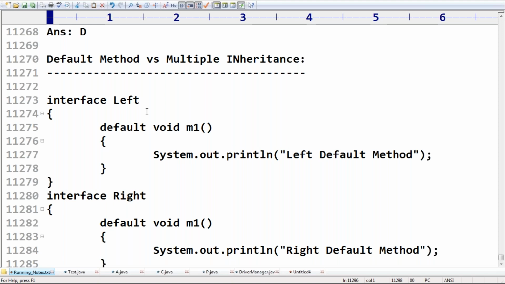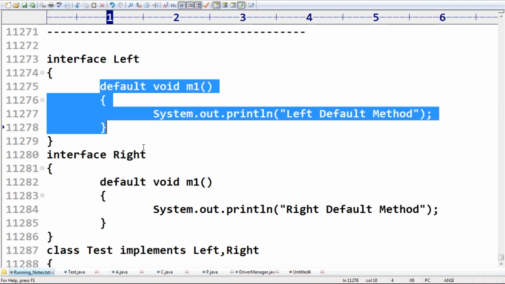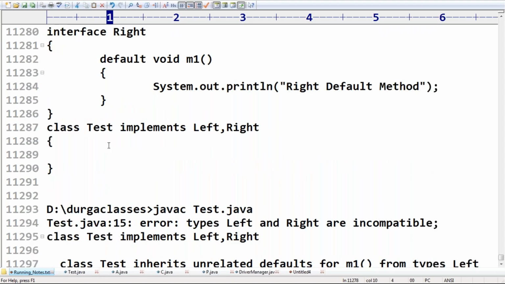To overcome this problem, we should override such type of default method in the implementation class. Then we can solve this problem.